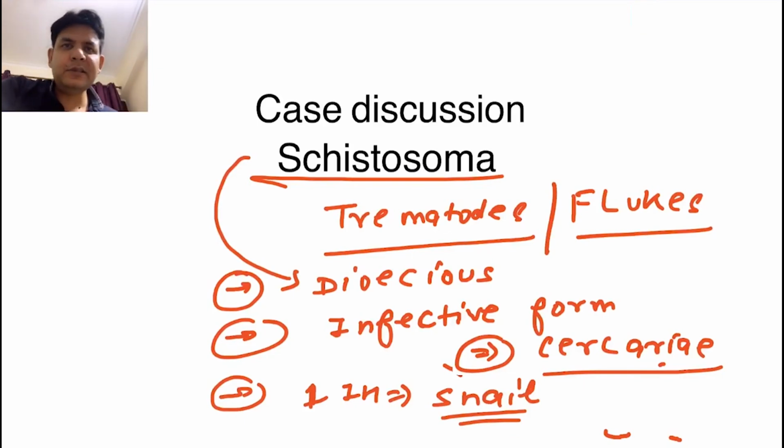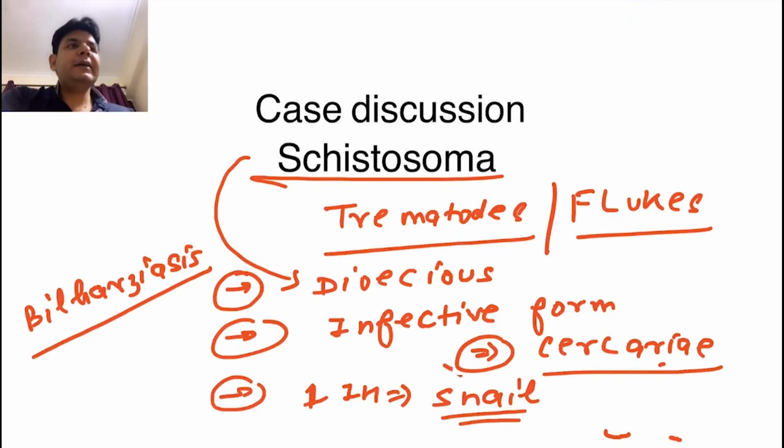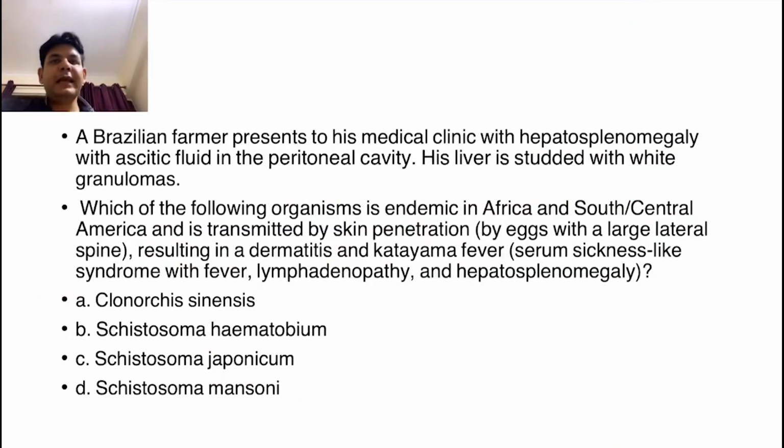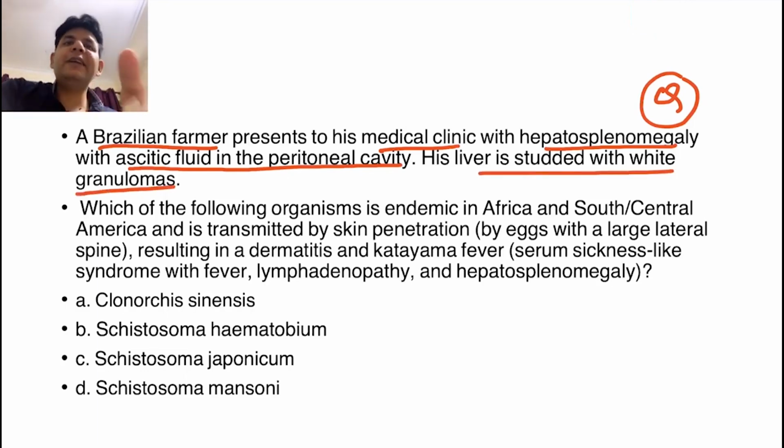The disease they cause is schistosomiasis, which is also termed bilharziasis, and that can come in the exam. And guys, it has already come, and the typical language of the question can be like a Brazilian farmer, so it's a South American disease, who presents to the medical clinic with hepatosplenomegaly, and this was a question in AIIMS, with ascitic fluid in the peritoneal cavity. His liver is studded with white granulomas. So white granulomas are seen in the infection of what? Schistosomes.